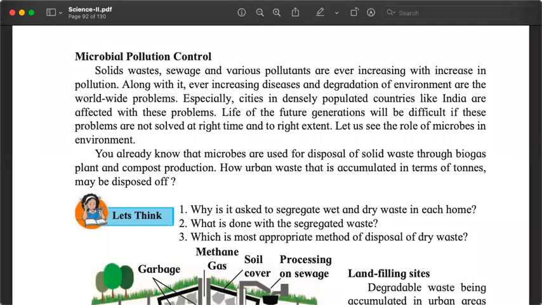Not just that, if we dump the garbage at some place where the ground is not sealed, the ground is porous. So the chemicals leach into the ground, they percolate down. That causes soil pollution.